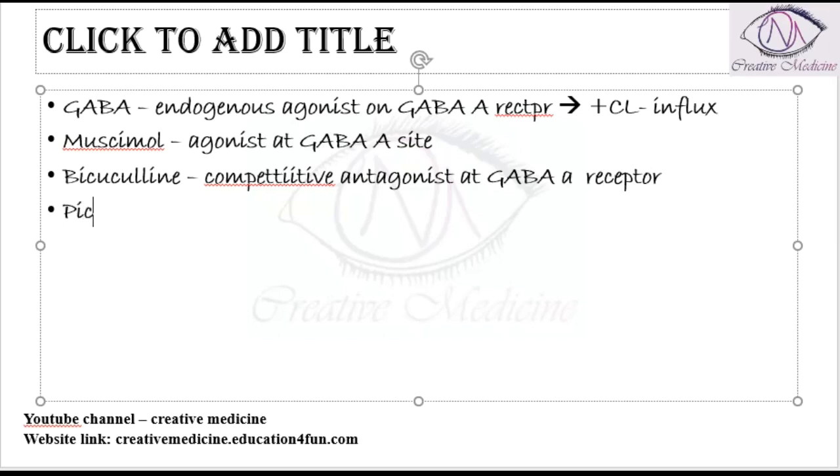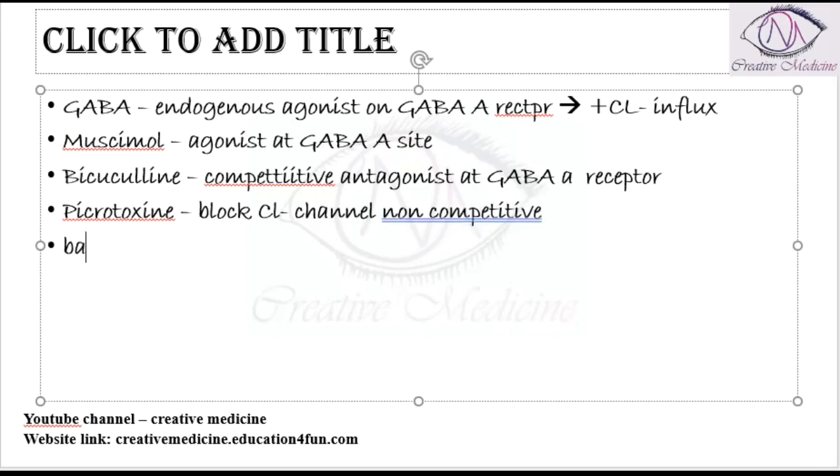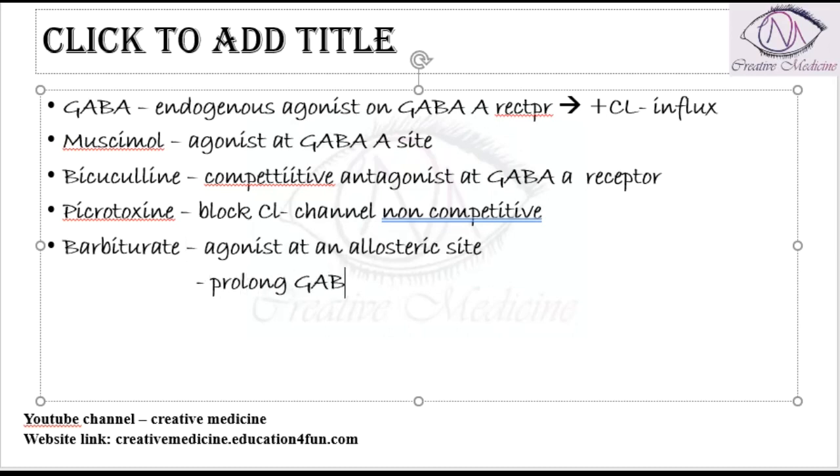Then picrotoxin. Picrotoxin will actually block the chloride channels, but this blockade of chloride channels by picrotoxin is by non-competitive blockade. Then we have barbiturates. Barbiturates are actually agonists at an allosteric site, and they will also prolong the GABA action, and these barbiturates also open the chloride channels.